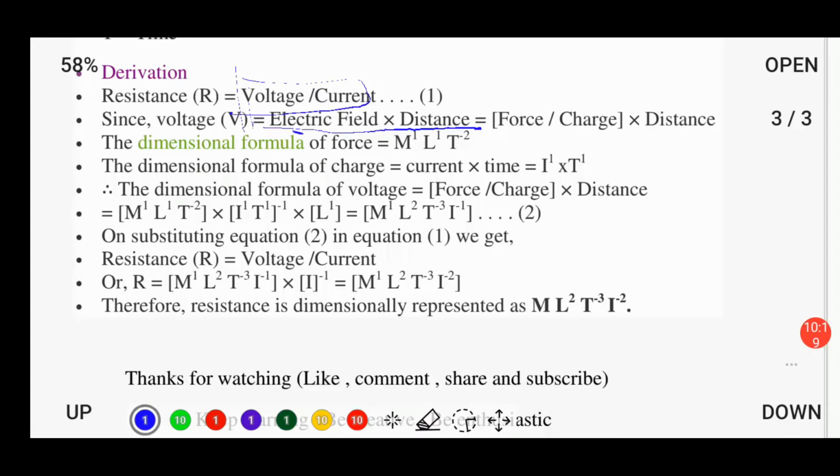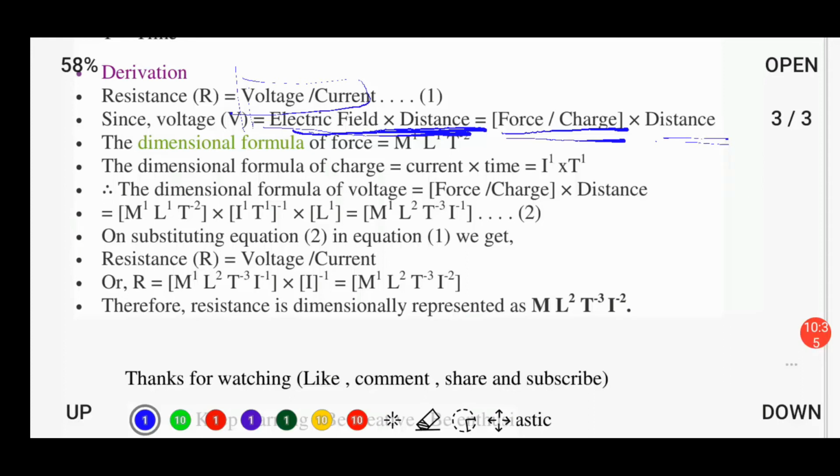What is the formula for the voltage? It is equal to electric field multiplied by distance. And the formula for electric field is force divided by charge. So voltage is force upon charge, multiplied by distance.